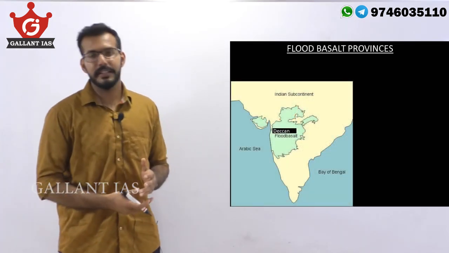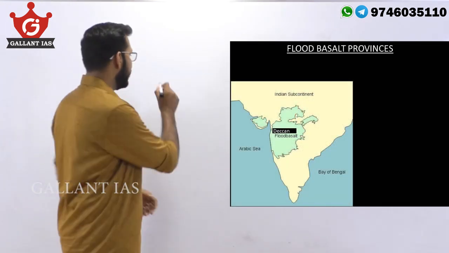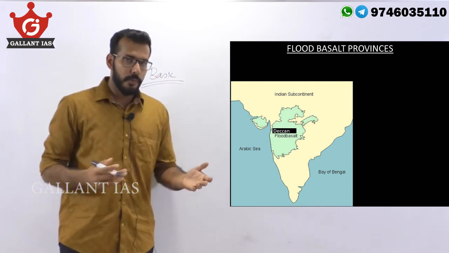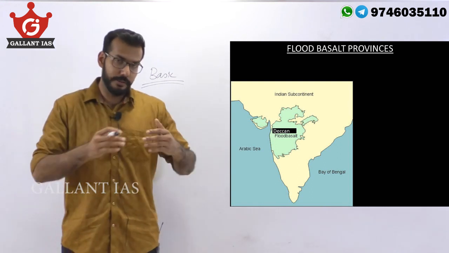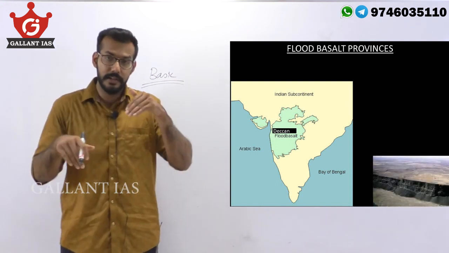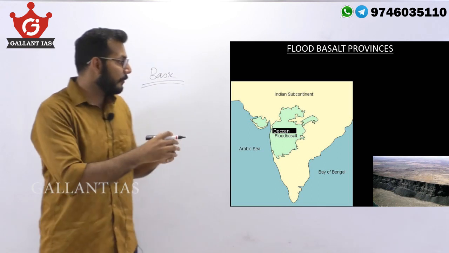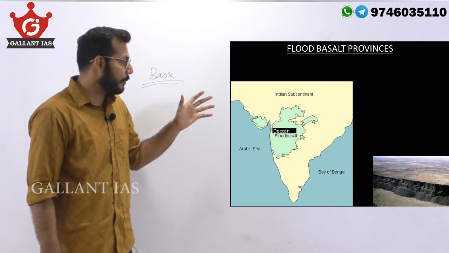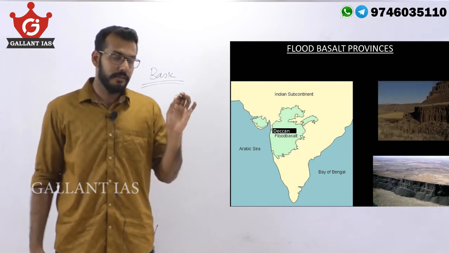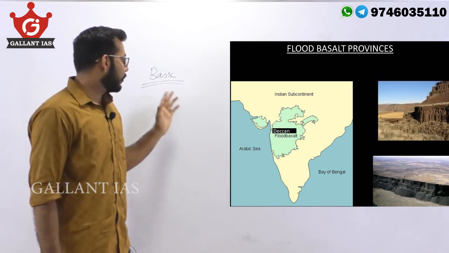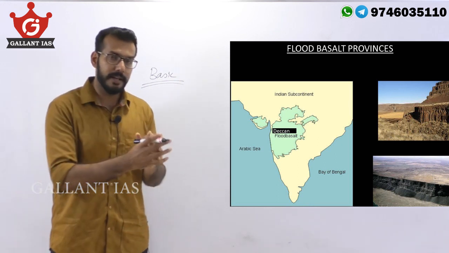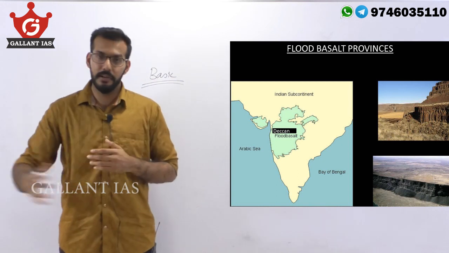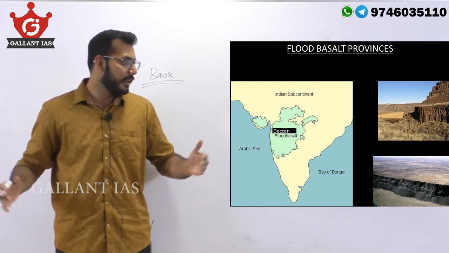The other kind is flood basalt. This is again a basalt, made of basic lava, which as you will recollect, flows for a very long distance and is very low viscosity. So it covers a very large area of Earth's surface. You may all be familiar with the Deccan flood basalt of India. It is the cause of flood basalt provinces, where the lava is very less resistant to flow, so it flows for a very long time, creating this massive landscape.